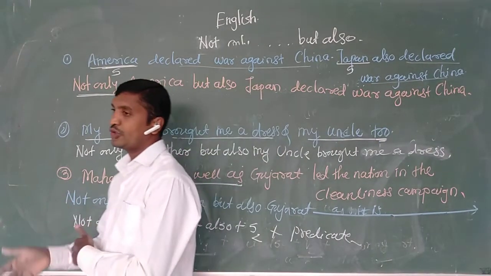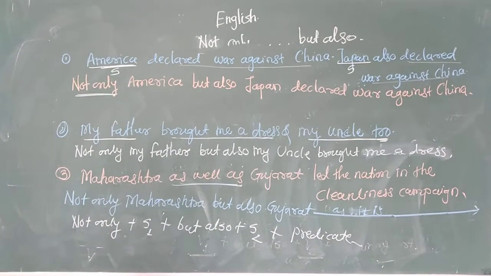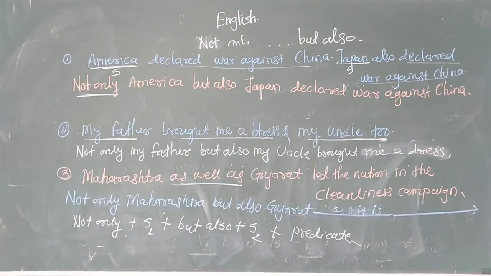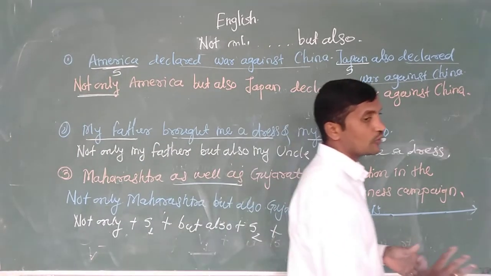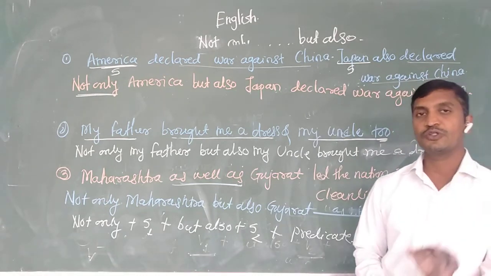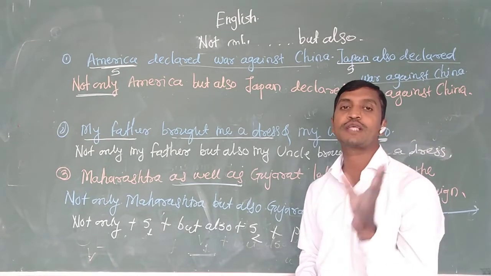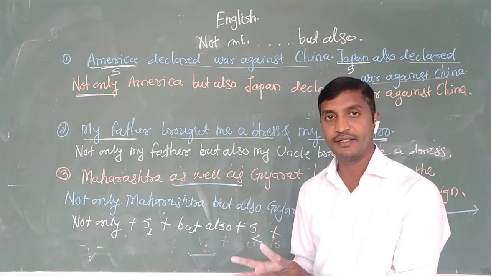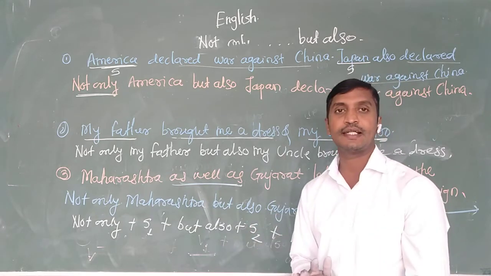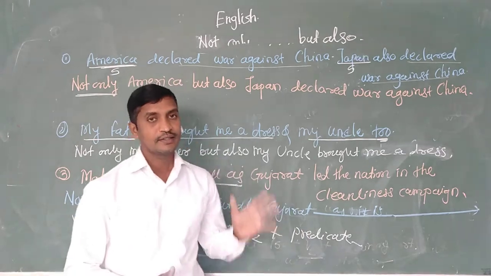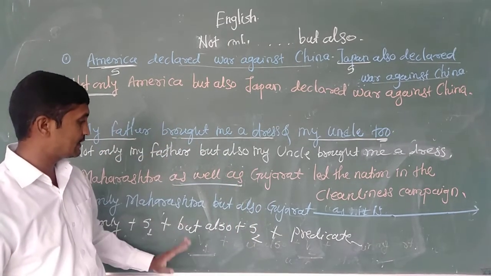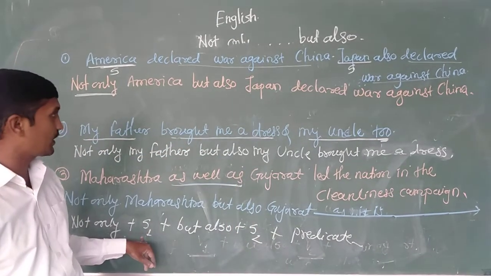Now exercise for you: find out any 5 sentences, and convert them or use not only but also in those sentences. In tomorrow's lecture we shall learn how to use as well as and both in context of these sentences, and then we shall go with some examples also. Okay? ठीक है? Till the time write down all these sentences. This structure also, structure number 3.